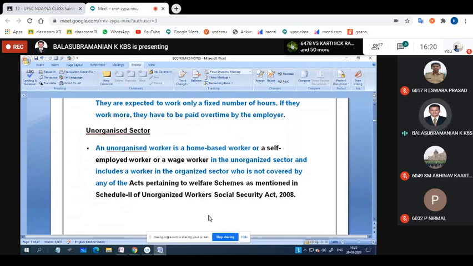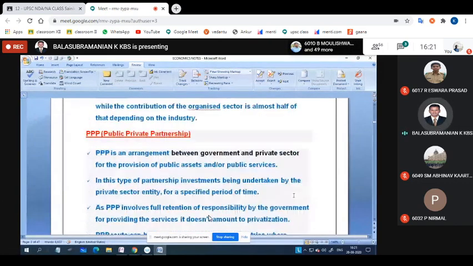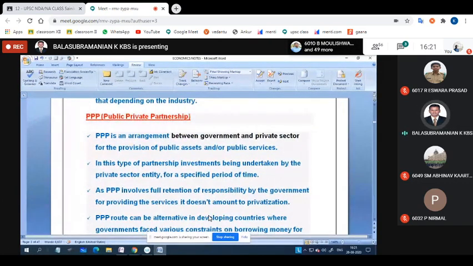Act pertaining to welfare schemes as mentioned in Schedule 2 of the Unorganized Workers Social Security Act 2008. Okay, for unorganized sectors the government has introduced one act, that is Schedule 2 of the Unorganized Workers Social Security Act 2008. Okay, please go through that. Okay, then that's all. Then the next one is public private partnership.